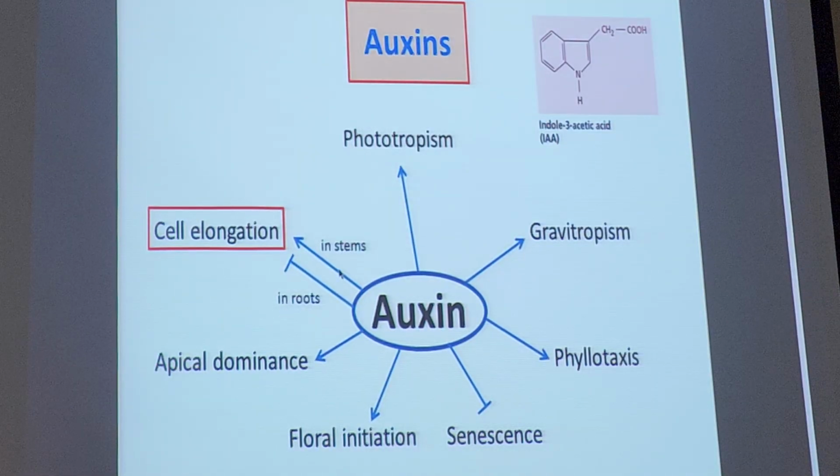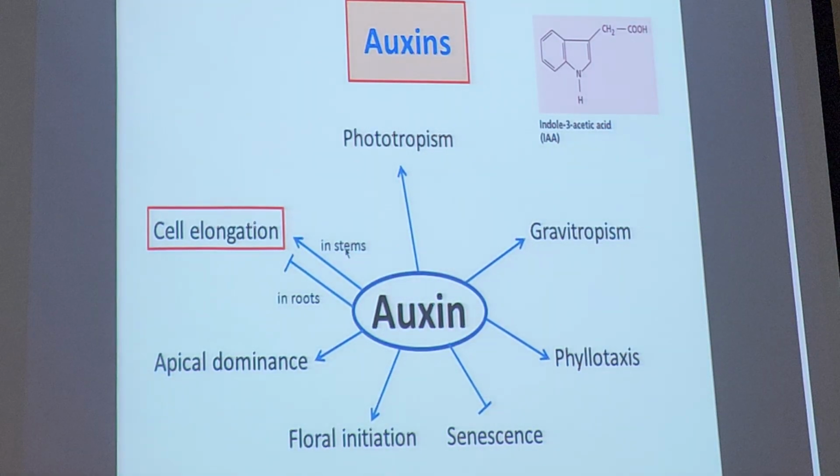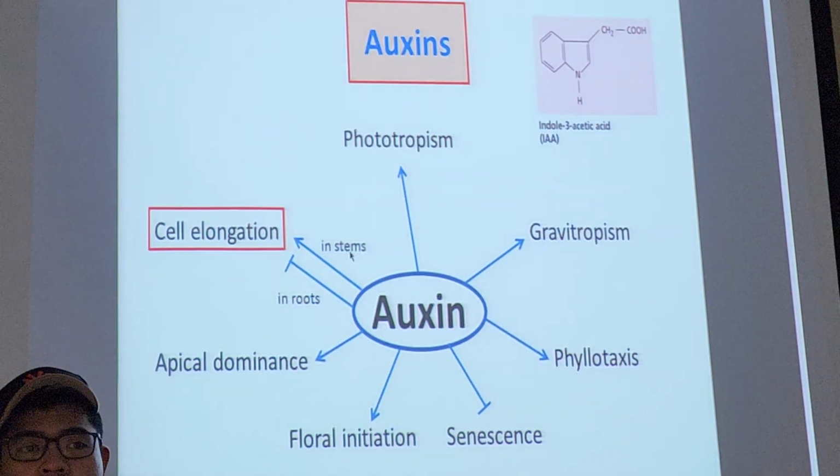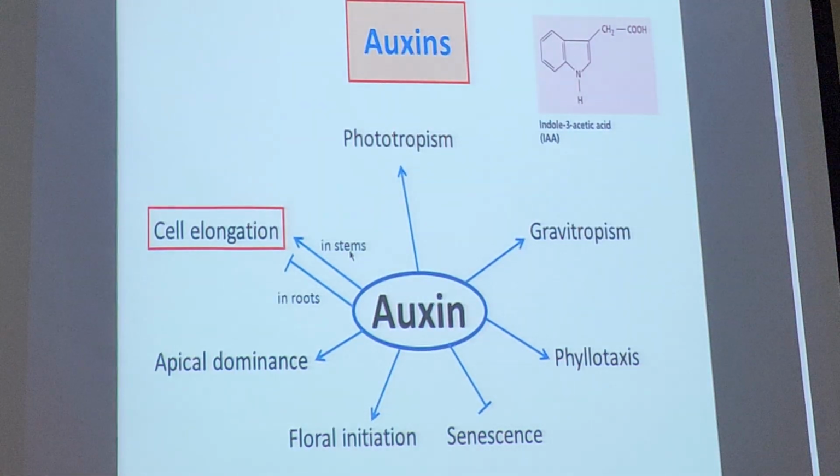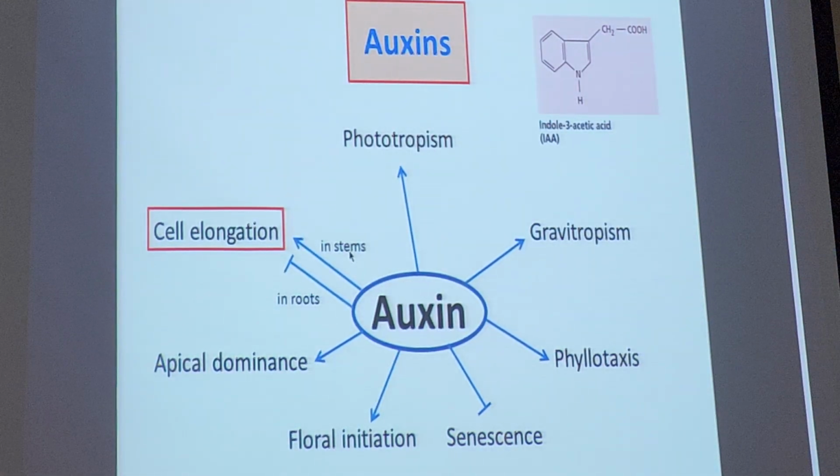What happens to the stems when auxin is present to the event of cell elongation? Is it promoting or inhibiting stem's elongation? It will promote. Meaning that when it has more auxin, you are going to get more growth later.